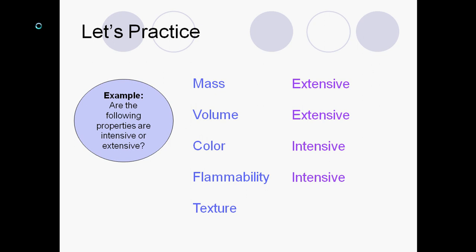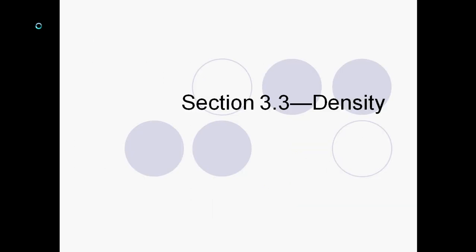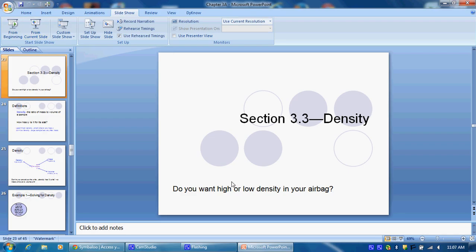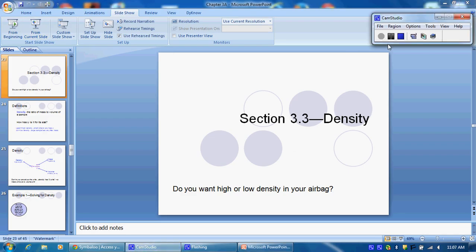Texture is another one. If I have a piece of material, the texture is going to be the same whether I have a little sample of that material or a whole outfit made out of that material. So that is also intensive. So those are some examples that show the difference between physical and chemical properties and intensive and extensive properties.